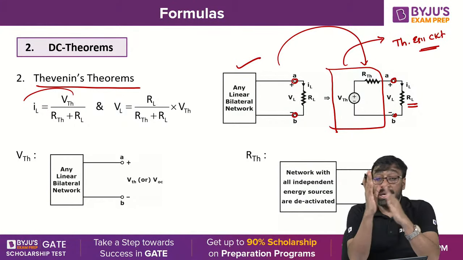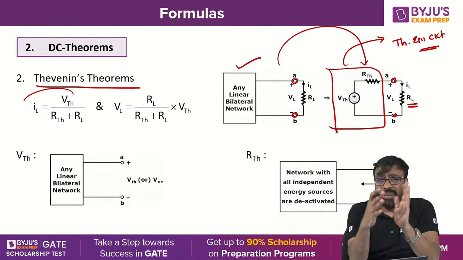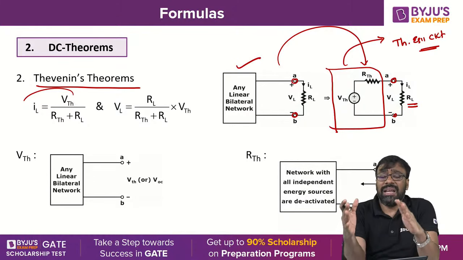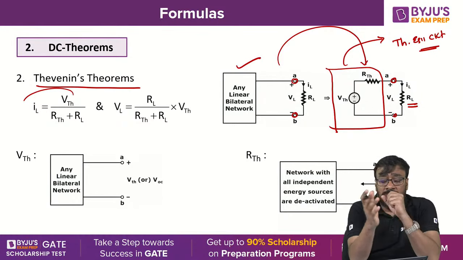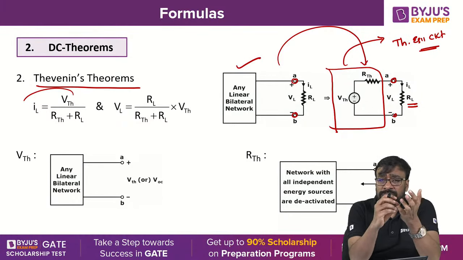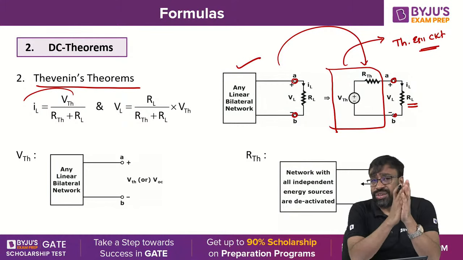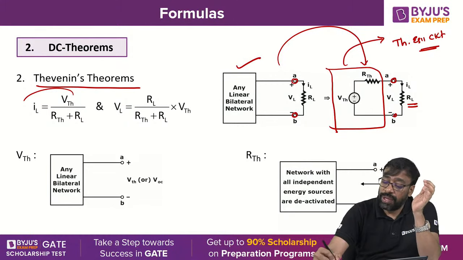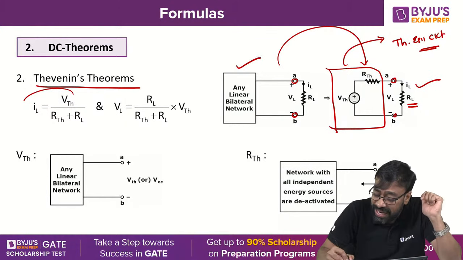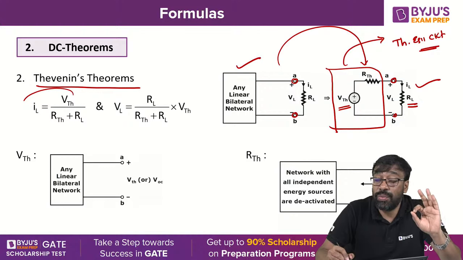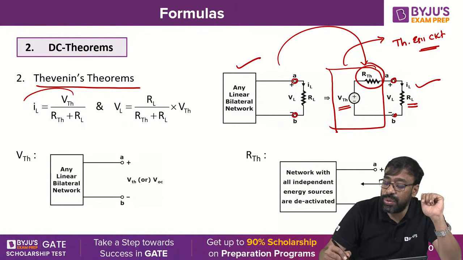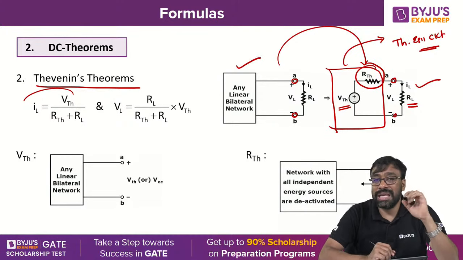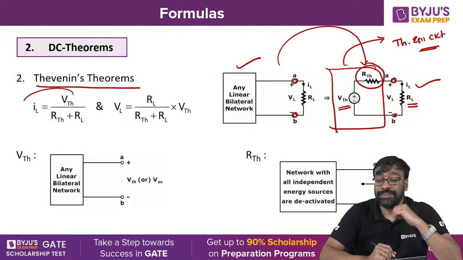Got it, okay? Any linear bilateral network can be replaced by an equivalent practical voltage source. Practical voltage source means what? An ideal voltage source with a series resistor. Yes or no? Okay. This ideal voltage source value is called Thevenin's equivalent voltage or open circuit voltage. The resistance value is nothing but Thevenin's equivalent resistance.